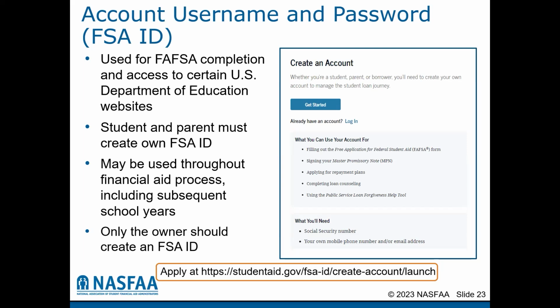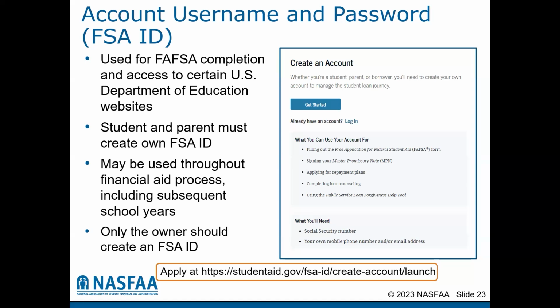We encourage students and contributors to apply for an FSA ID 1 to 3 days before starting a FAFSA. It will take a few days before the FSA ID information is verified with the Social Security Administration or TransUnion if the contributor does not have a Social Security number.